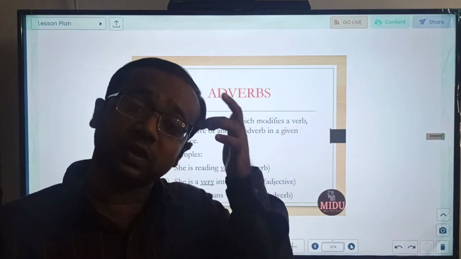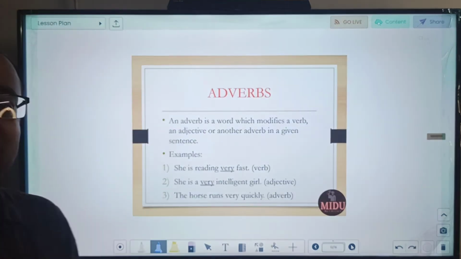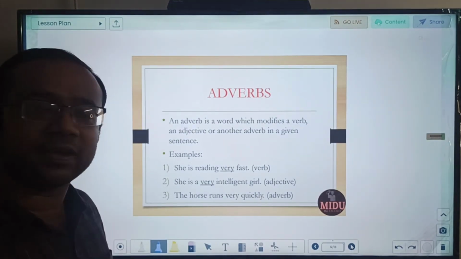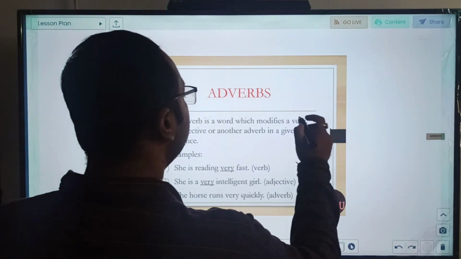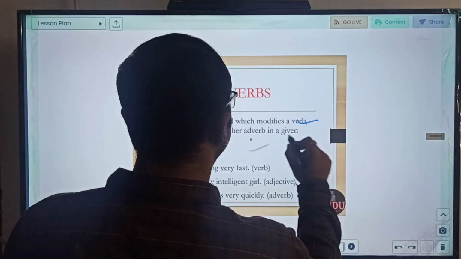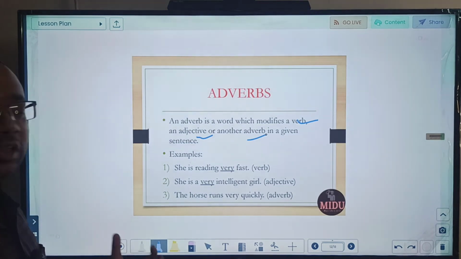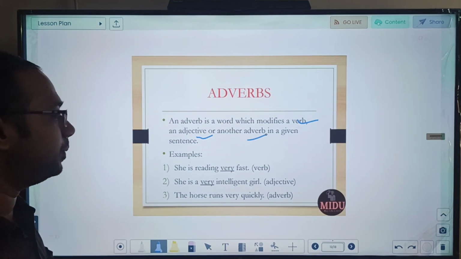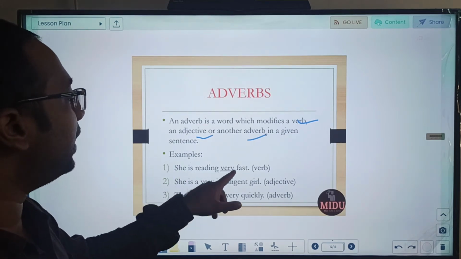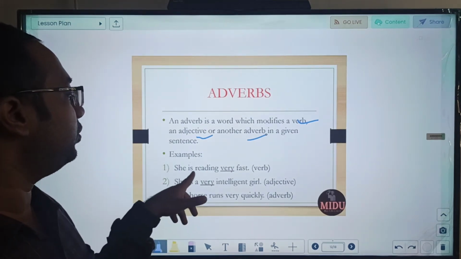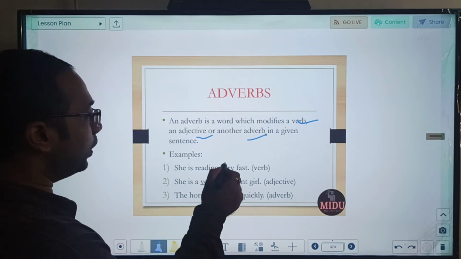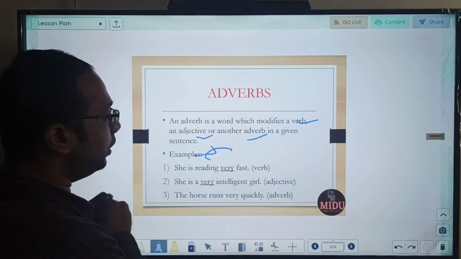Now we will move to the second part of today's video, which is adverbs. First of all, let me explain what is adverb. Like adjectives qualify a noun, adverb will modify a verb, adjective or any other adverb. So it adds to these three. I have taken 3 examples in which it is adding to different parts of speech. She is reading very fast. So see, she is reading, this was the verb. This very fast is qualifying it. So here adverb is qualifying a verb.